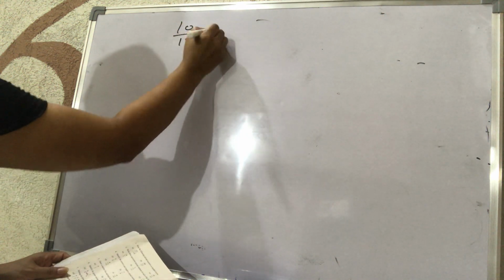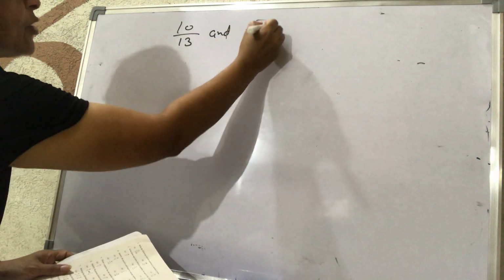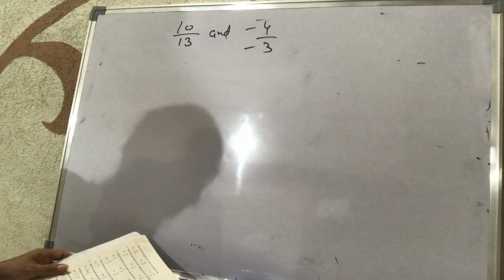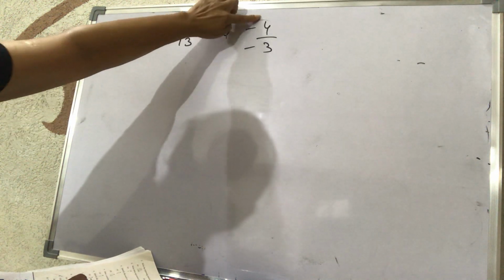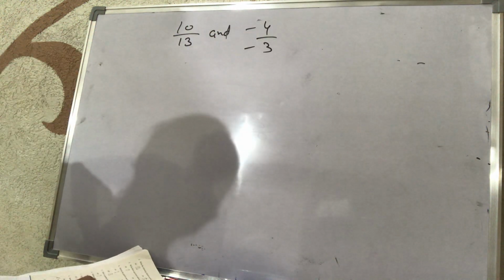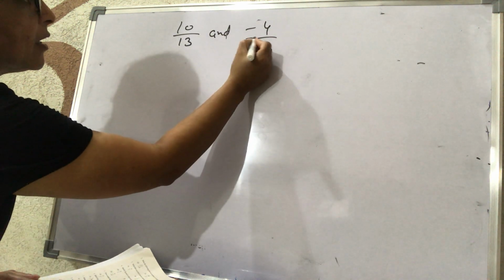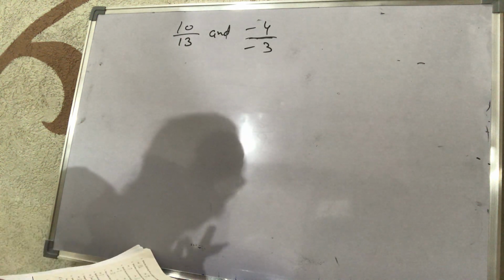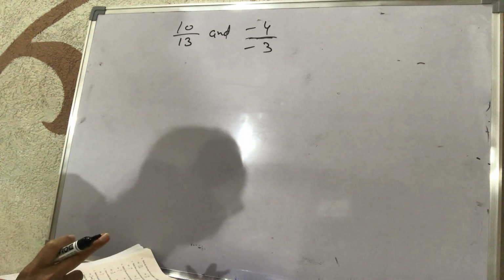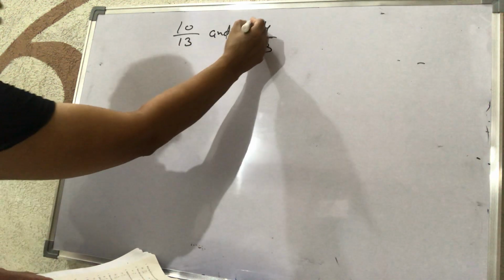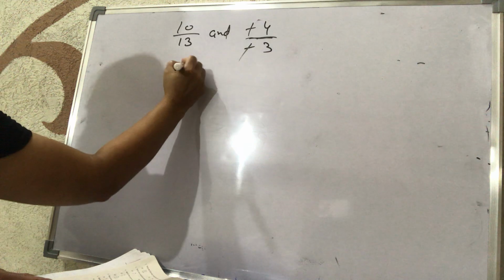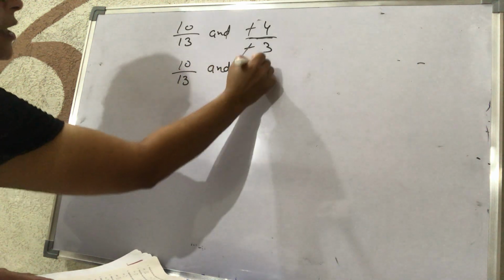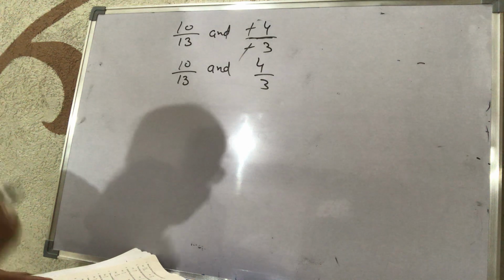Now, let's do one more example. If we have to compare two rational numbers, 10 upon 13 and minus 4 upon minus 3. Before solving this sum, to see which is greater or smaller, we have to see that there is a negative sign in the numerator and the denominator both. So our first work is to cancel the minus sign from the numerator and denominator, like that. Now our numbers will become 10 upon 13 and 4 upon 3. Now we will do the comparison.